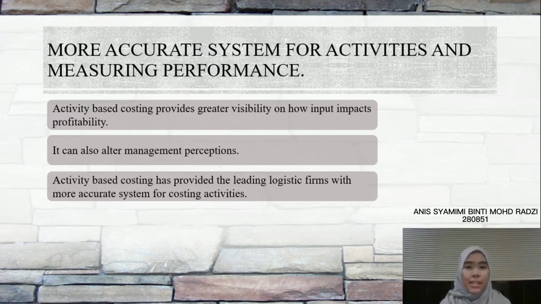So the last advantage of the activity-based costing system to the logistics industry is a more accurate system for activity costing and measuring performance. The system provides greater visibility on how a product, customer or supply channel impacts profitability. The company can more accurately trace costs and determine the areas generating the greater profit or loss.